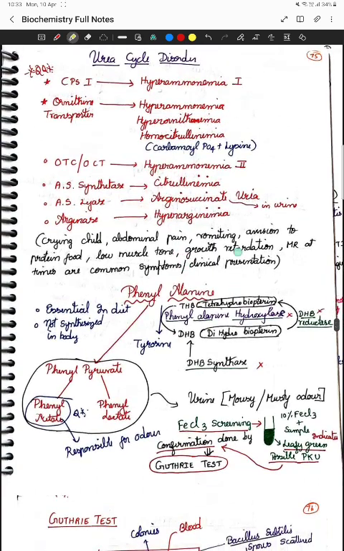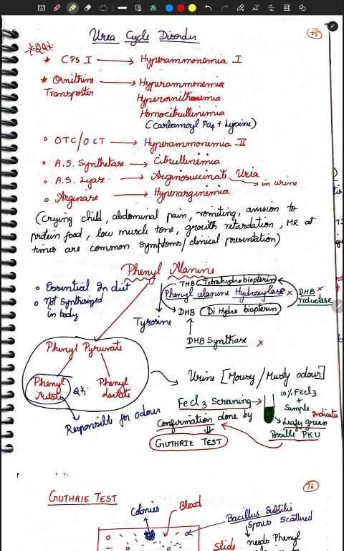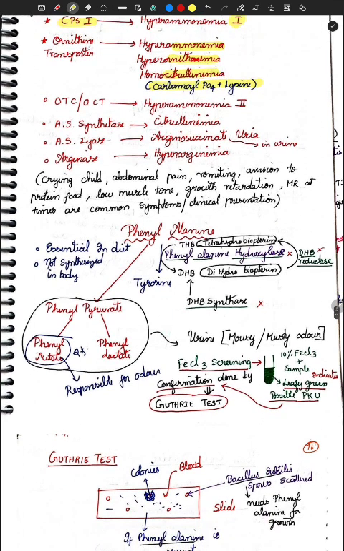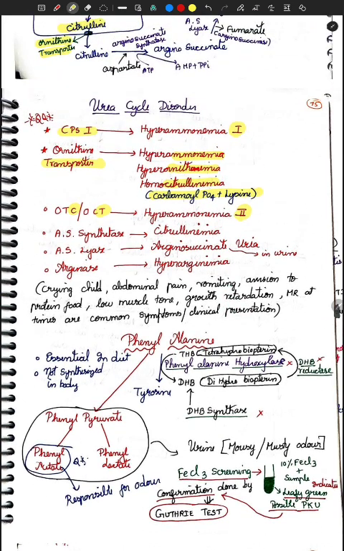Coming to your urea cycle disorders. Especially, if CPS1 is the problem, it means hyperammonemia type 1. Ornithine transporter defect has many names: hyperammonemia, as ammonia can get increased, hyperornithinemia, homocitrullinemia, with carbamoyl phosphate plus lysine. Next, when it is the ornithine enzyme, it's an enzyme here rather than a transporter, so that is type 2. Type 1 is CPS1, hyperammonemia type 1.